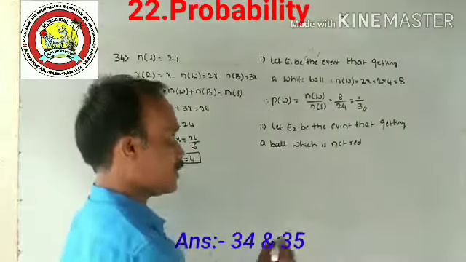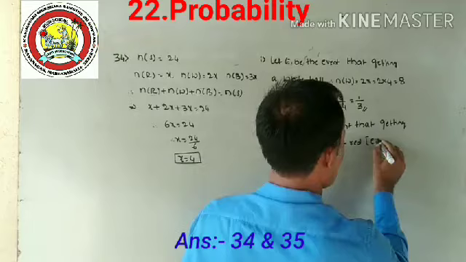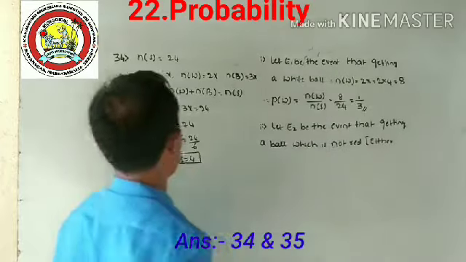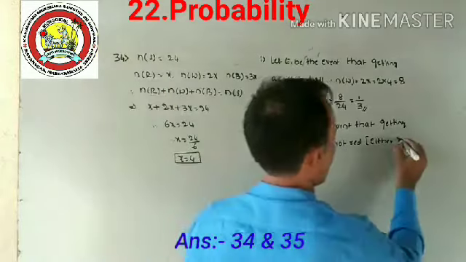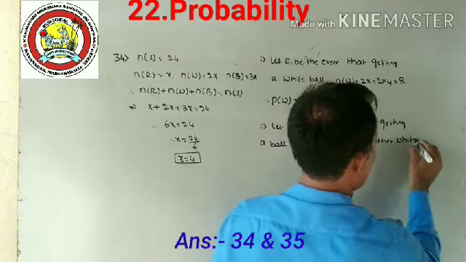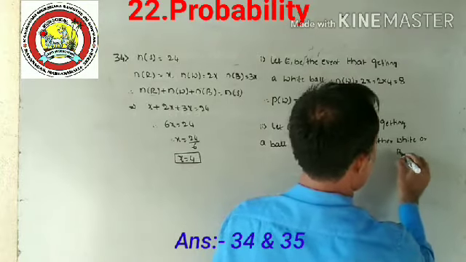Which is not red means we have two options, either white or blue.